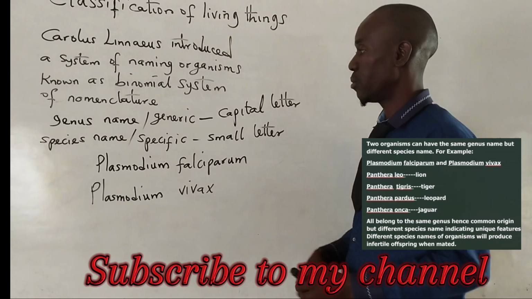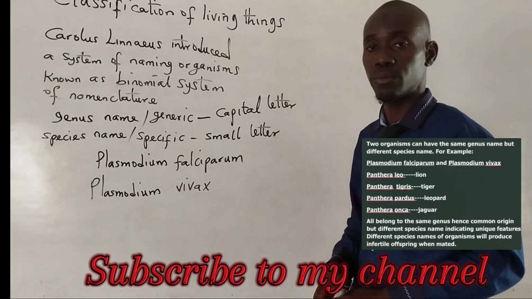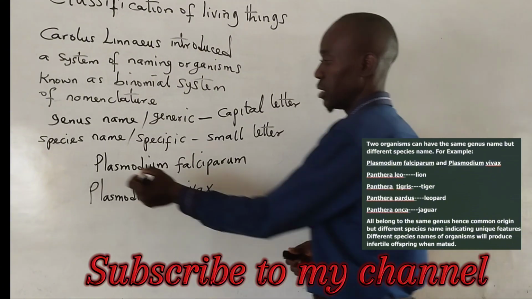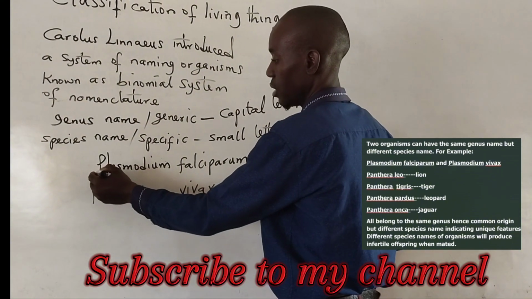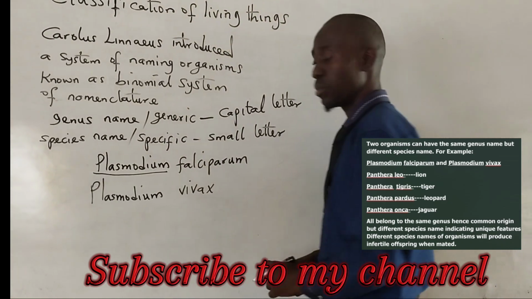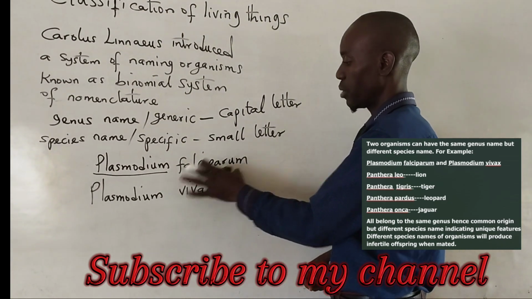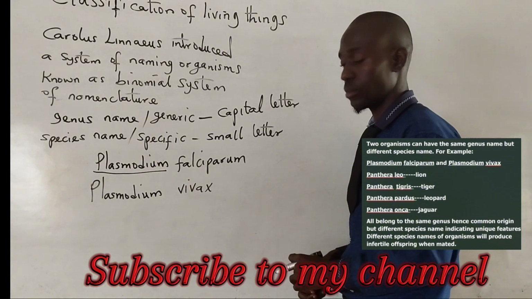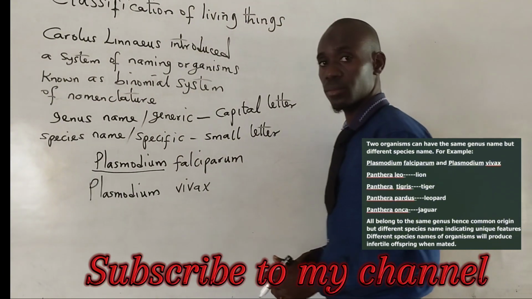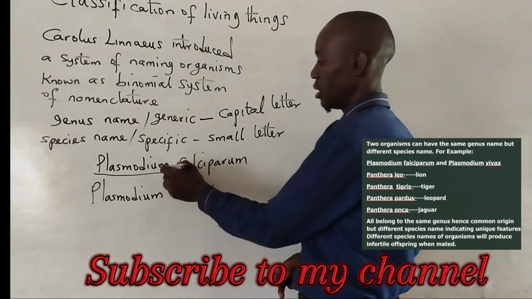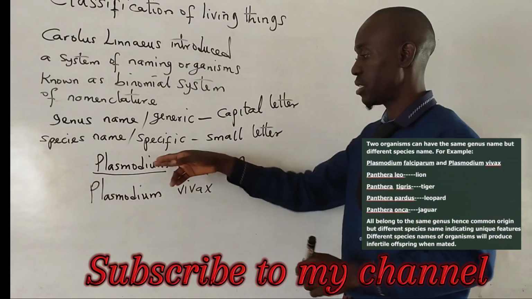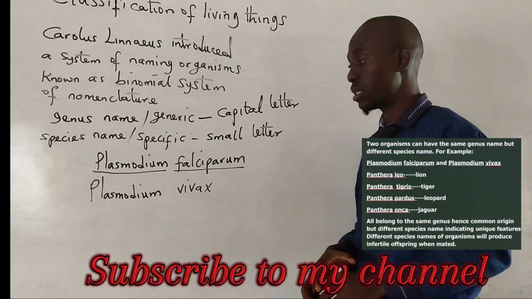By the rule of the binomial system, in Plasmodium falciparum, Plasmodium is the genus name and falciparum is the specific name. The specific name and the genus name are both underlined separately.